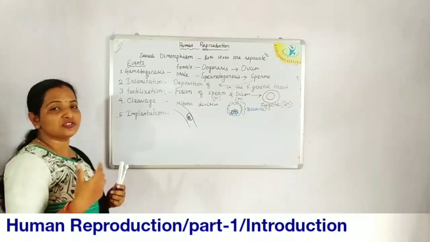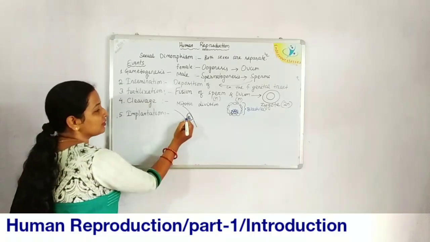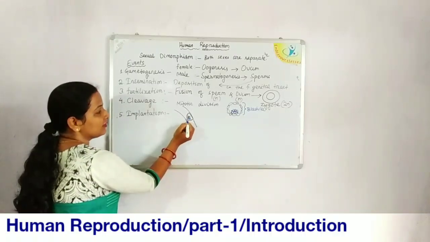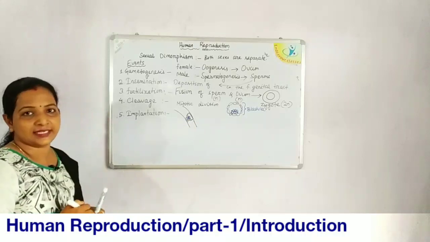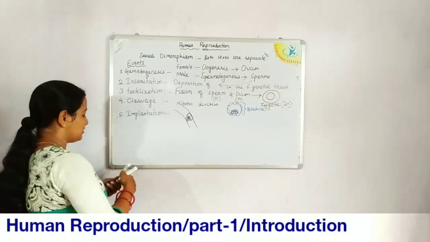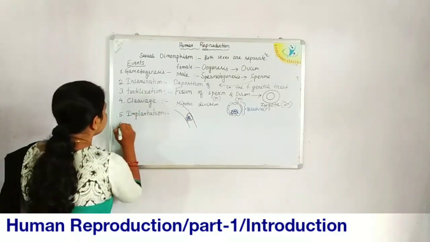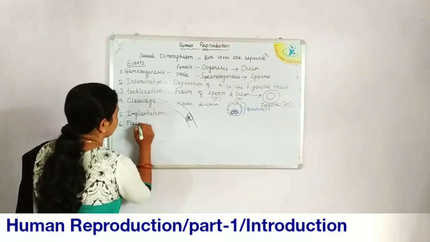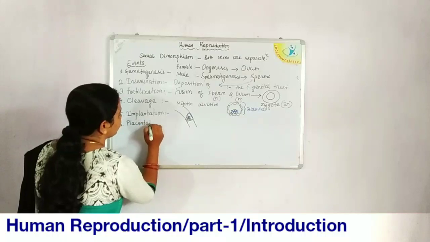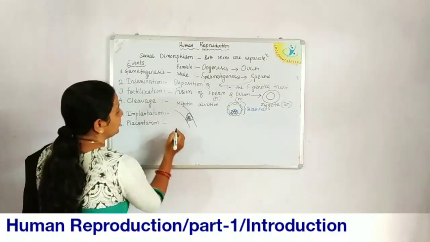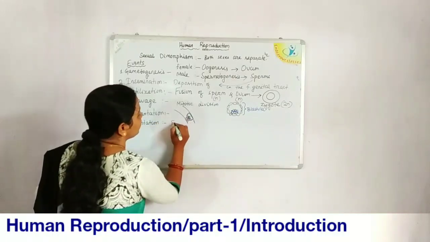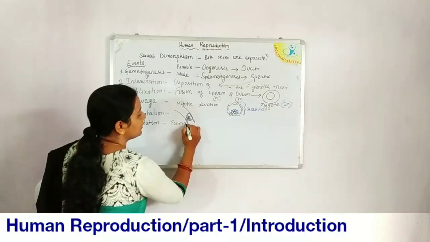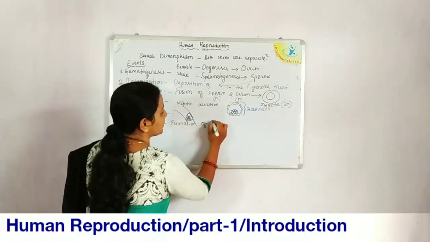So there is another structure formed here, that is called the placenta. The next step, for the nourishment of the blastocyst, is placentation. It is the process of formation of the placenta.